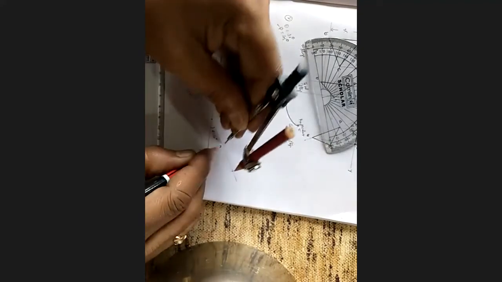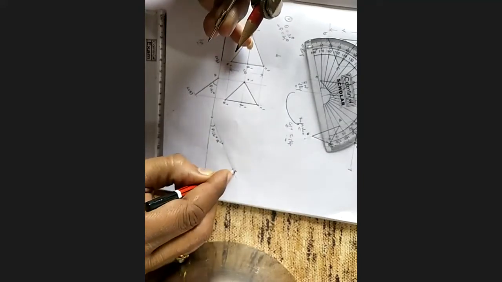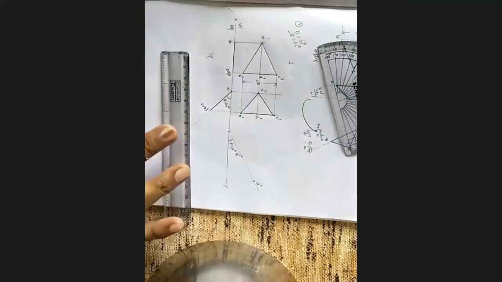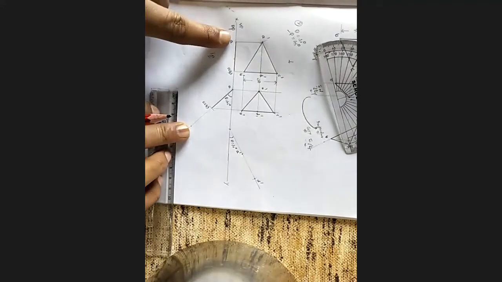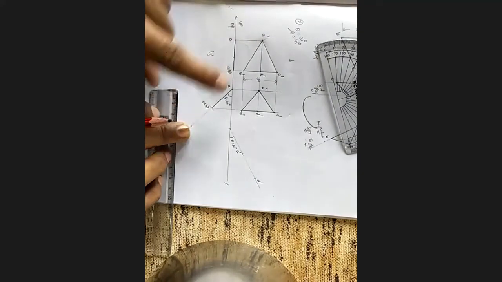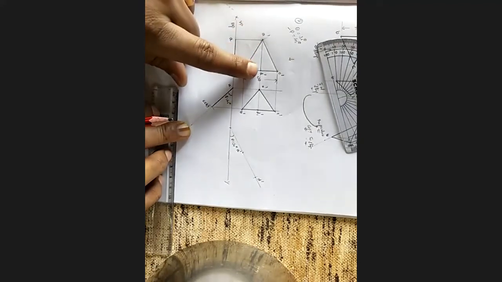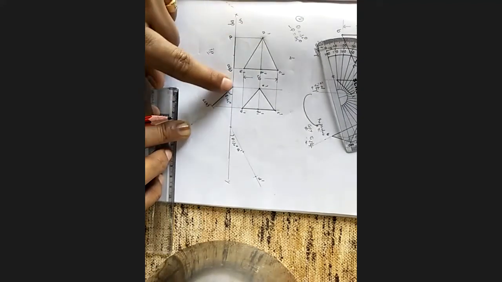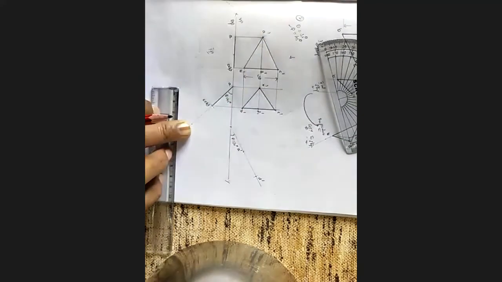This point is fixed. This is A dash and this is D dash. Any doubts? A dash D dash is parallel to AC. If AC makes an angle of 45 degrees, A dash D dash also makes an angle of 45 degrees, because A dash D dash is a median. So its median makes an angle of 45 degrees, we projected.